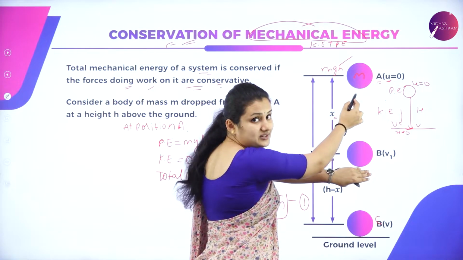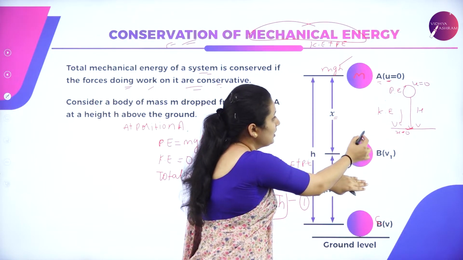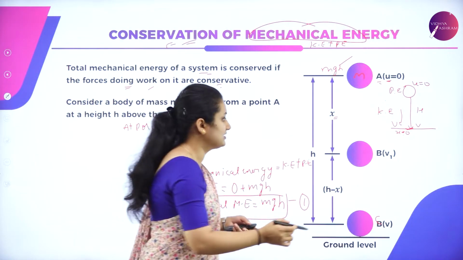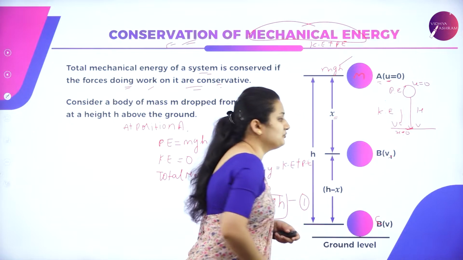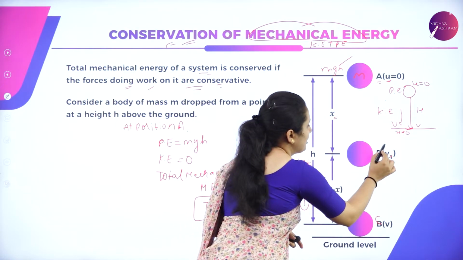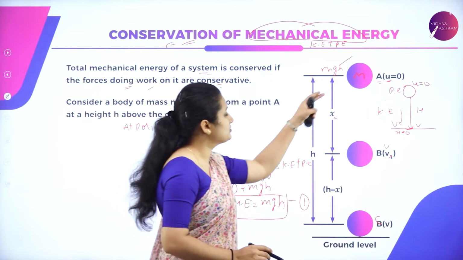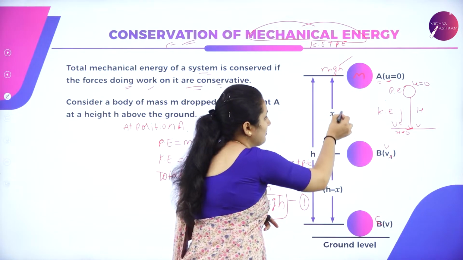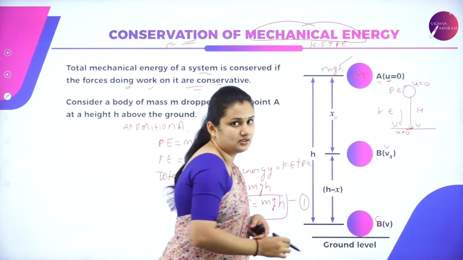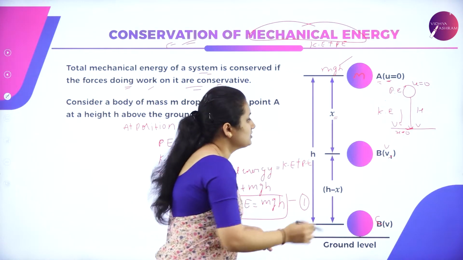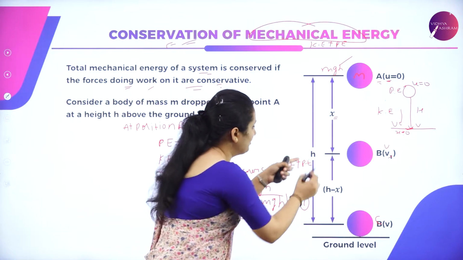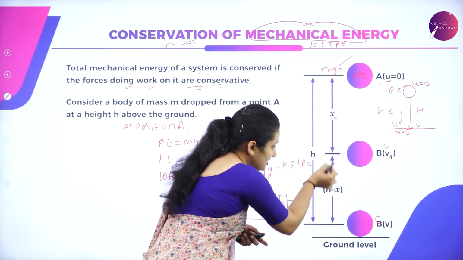The ball initially was at rest. It is moving with some velocity now. That velocity, I'll take it as V. So the velocity is V here. The distance traveled by the ball from A to B be x. So now what is the height of the ball? It will be h minus x. What is the remaining height?